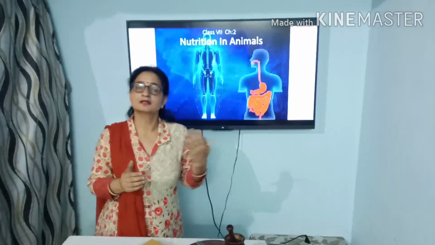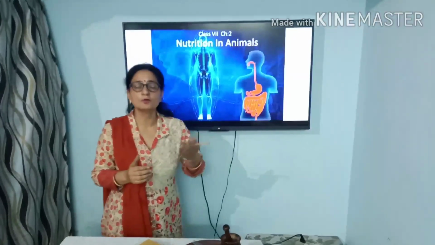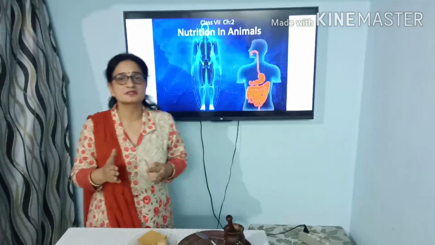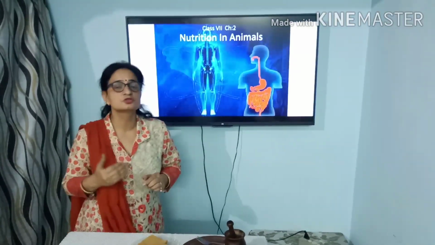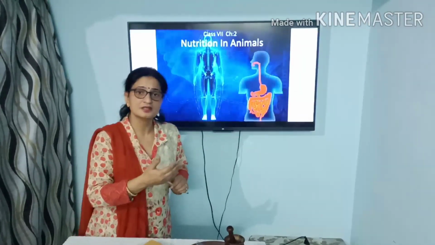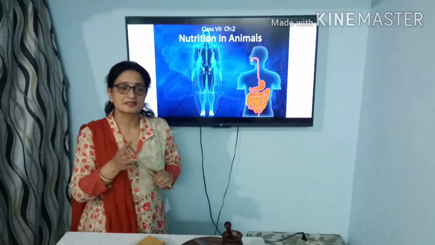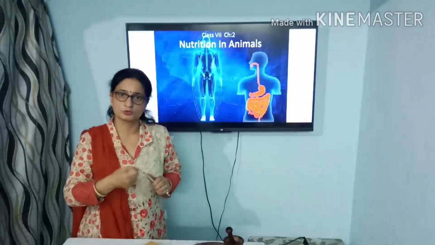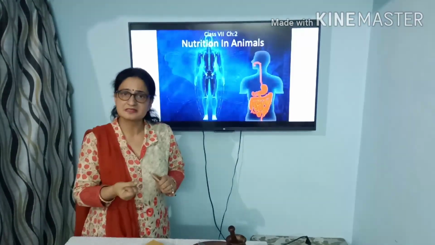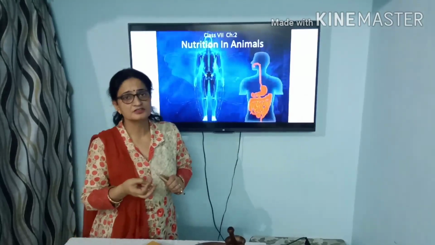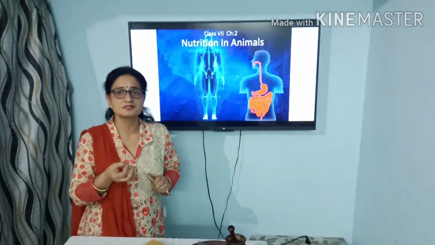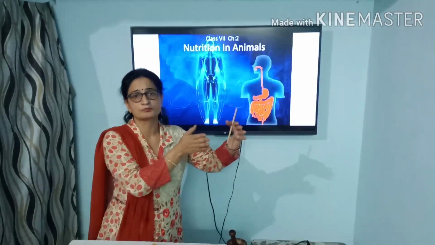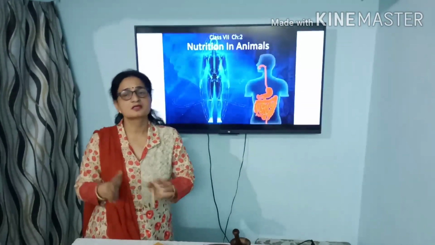For example, carbohydrate. Carbohydrate in the form of starch is present in the food, and when it is broken down into the simpler substance which is glucose, our body can utilize it. In the same way, the protein and the fat also. So we can say that nutrition is taking all these nutrients from the food material and utilizing them for different purposes in our body, for growth, development and for the repairing of worn out tissues, and the changing of these nutrients from the complex form to the simpler form is known as digestion.